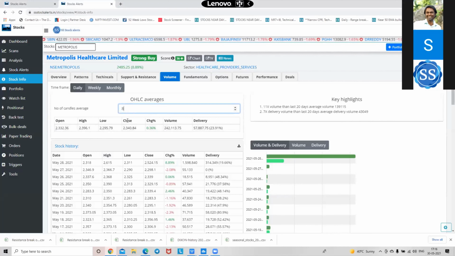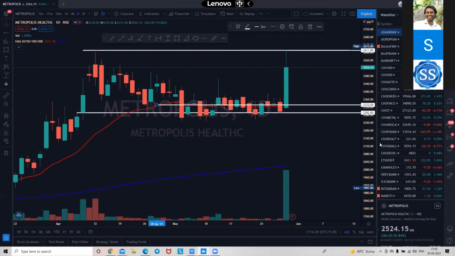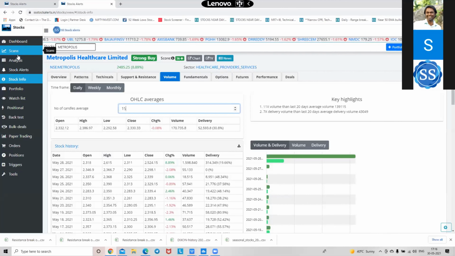See, ये भी 2332 है. 15 days average is also 2332. Strong level there. Simple analytics. आपको कुछ करने की जरूरत नहीं है. Just analyze the stock from our site, like 20 EMA, जो भी use करना हो आपको, resistance breakout, and just go and do an average.